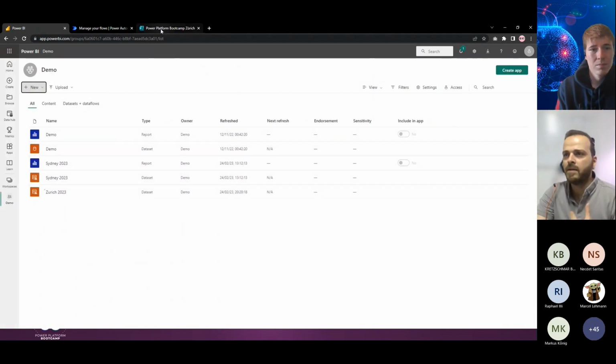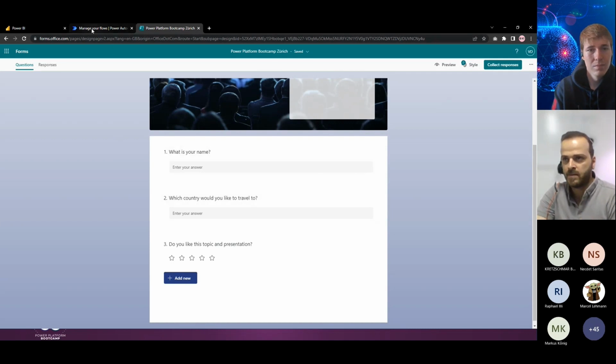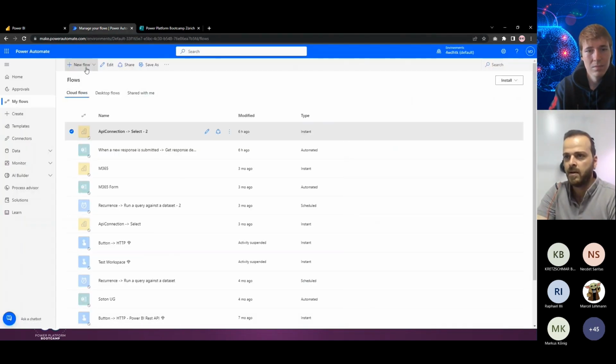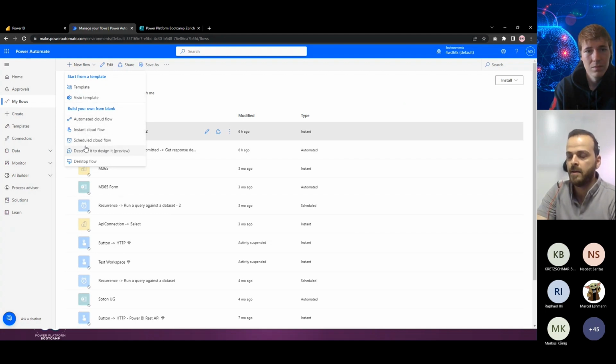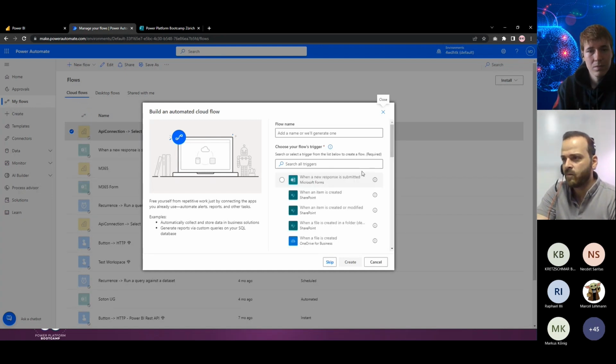The other thing I want to do is connect these two to each other. So I will jump to Power Automate here, click on new flow, and I want to create the automated cloud flow. I will click on that one, and the first item here is when a new response is submitted. Before that, let's talk about the structure of the flow.